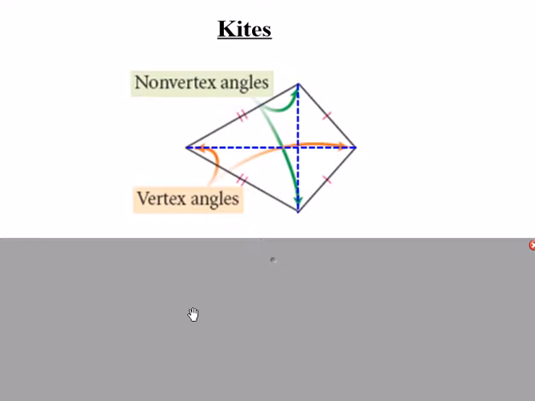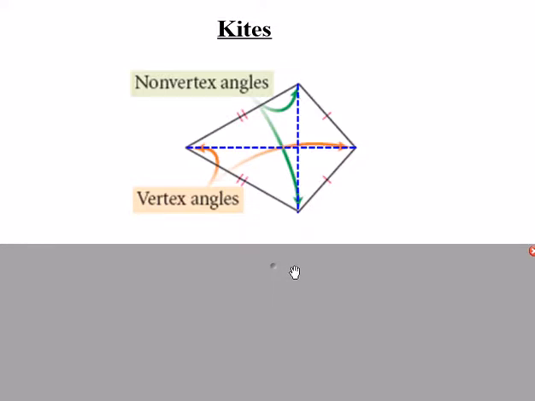Another type of quadrilateral is a kite. Now, a kite has nothing to do with a parallelogram. A kite is not a type of parallelogram, but you'll see later on that a kite does have some similar properties with a rhombus. Like you can already tell that the diagonals here are perpendicular, and you'll see later on also with area. When we get to area, kites do have some similarities with a rhombus, but a kite is not a rhombus, and a kite is not a parallelogram.